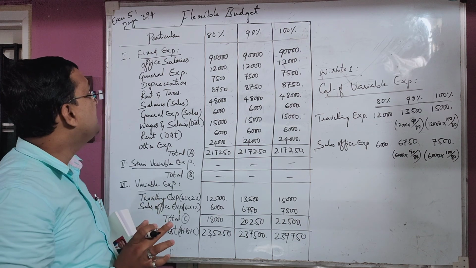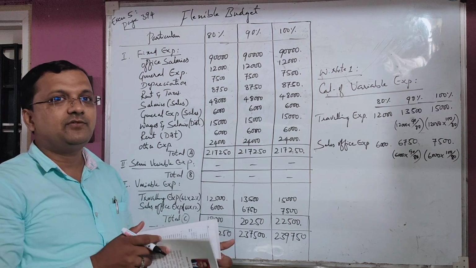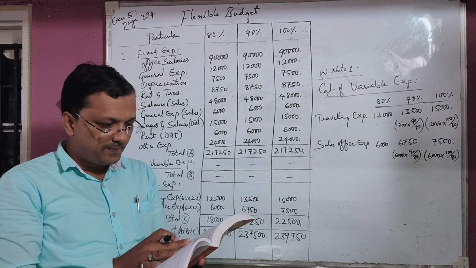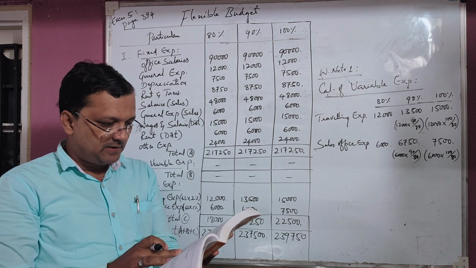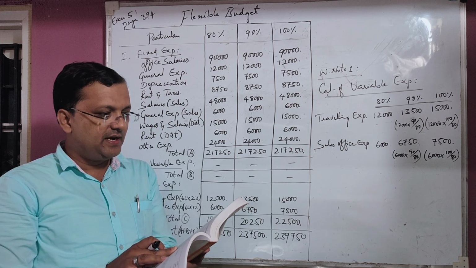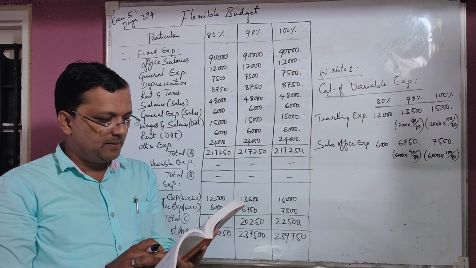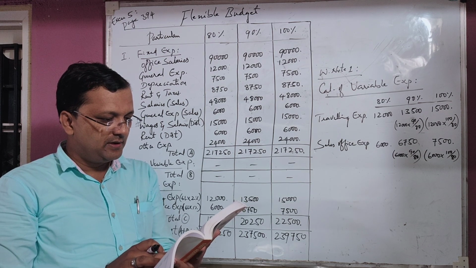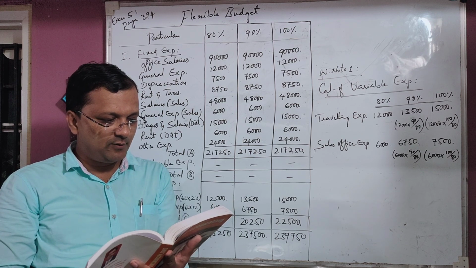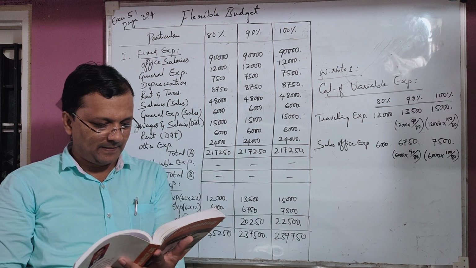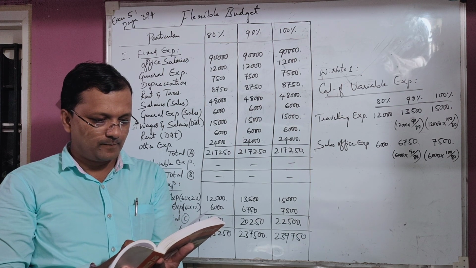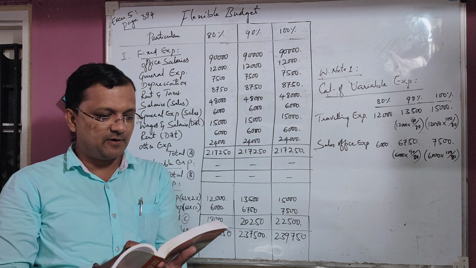This is about exercise 5, page number 394. Then now we are going to the next problem. Come to page number 392, exercise 2. Page number 392, exercise 2. We will discuss this problem in the next class.